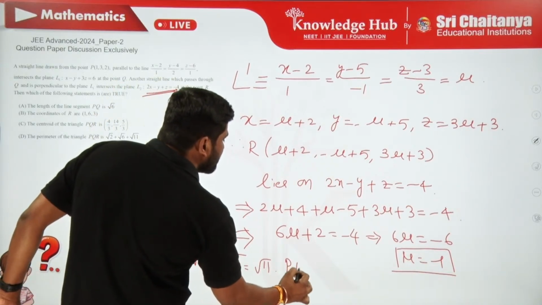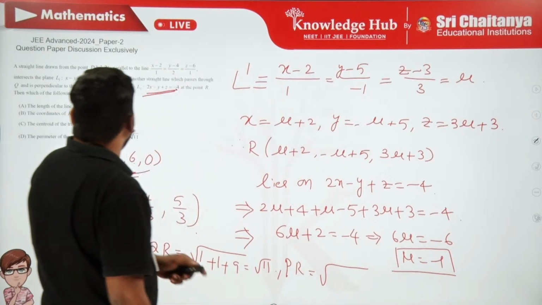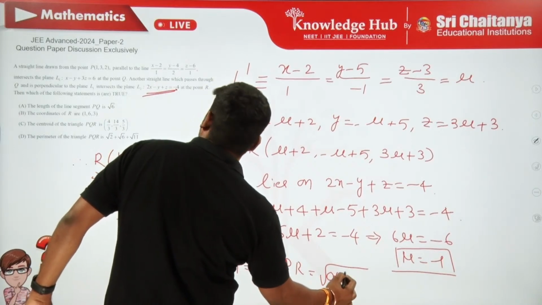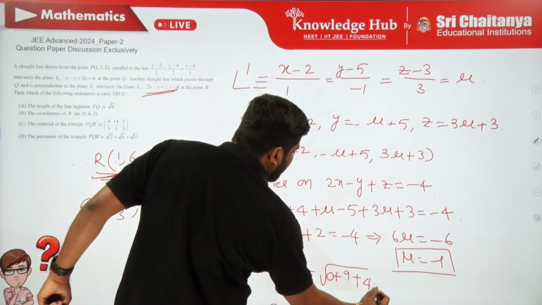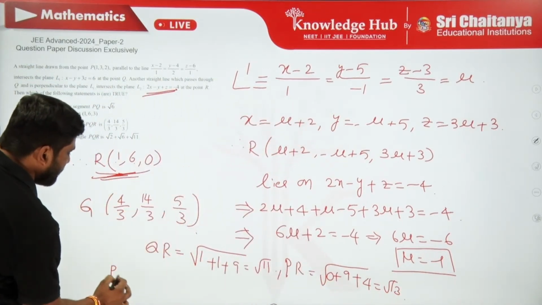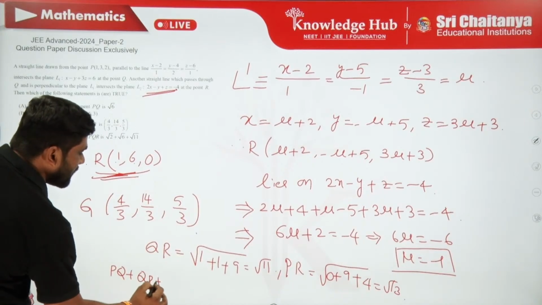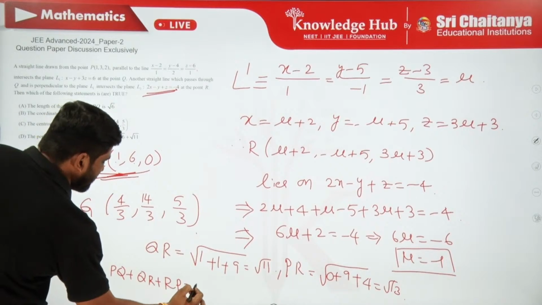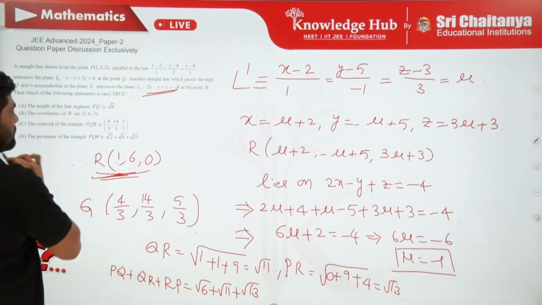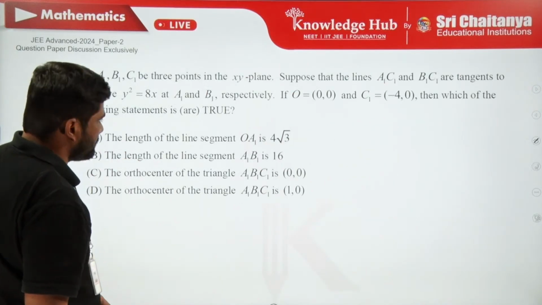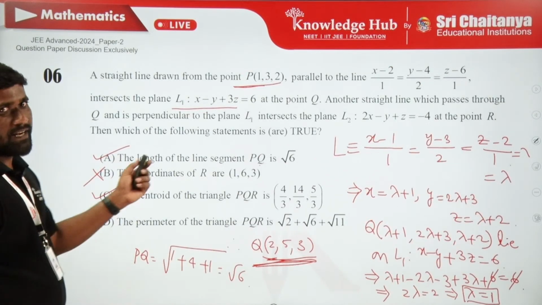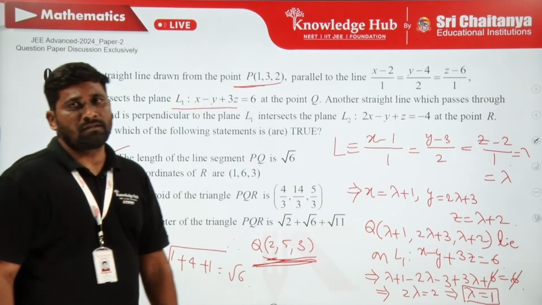And PR, we have the point P is 1 comma 3 comma 2, so this is 0 plus 9 plus 4, which is root 13. Therefore adding up all of them, PQ plus QR plus RP is root 6 plus root 11 plus root 13. Therefore, option D is wrong. So what are the right options, Andy? A and C. Is it okay?